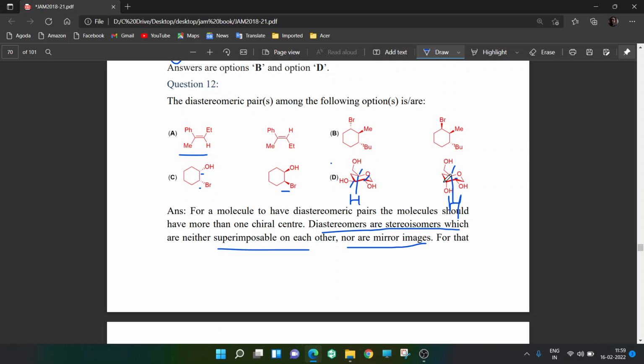So what's the criteria for diastereomers? At least one of them should have same stereochemistry and at least one of them should have different stereochemistry. So here two of them have same stereochemistry and one of them has different stereochemistry. So option D is also a diastereomer. So option D and option B are the right answers. Okay, this is very important. Please go through whatever I have written properly.